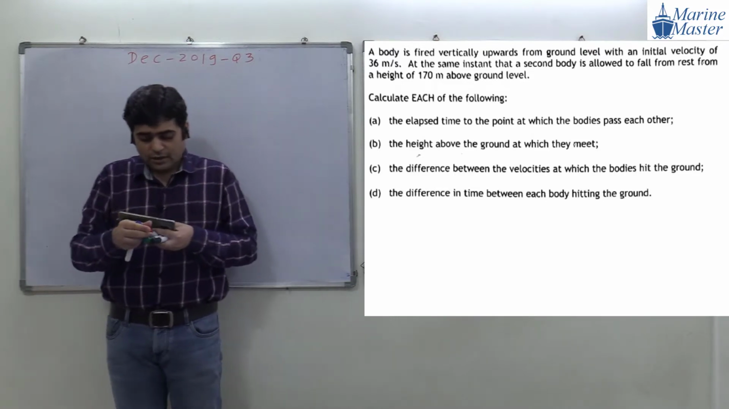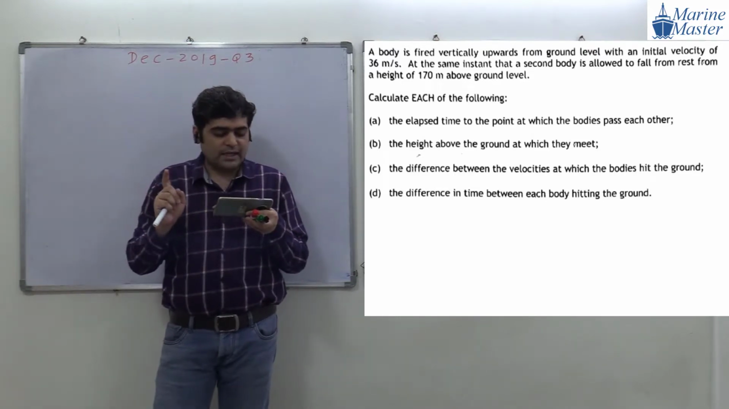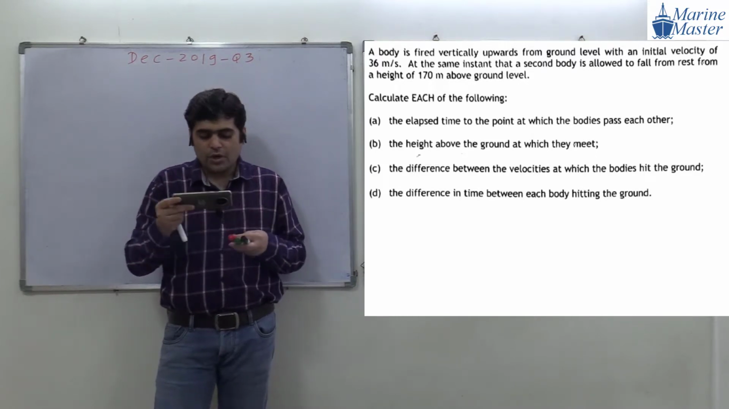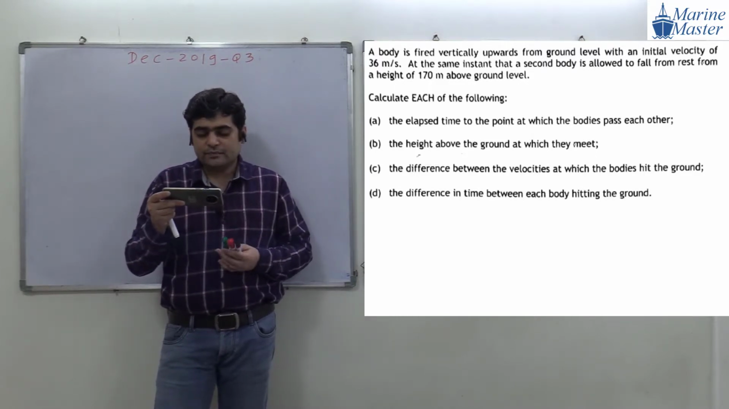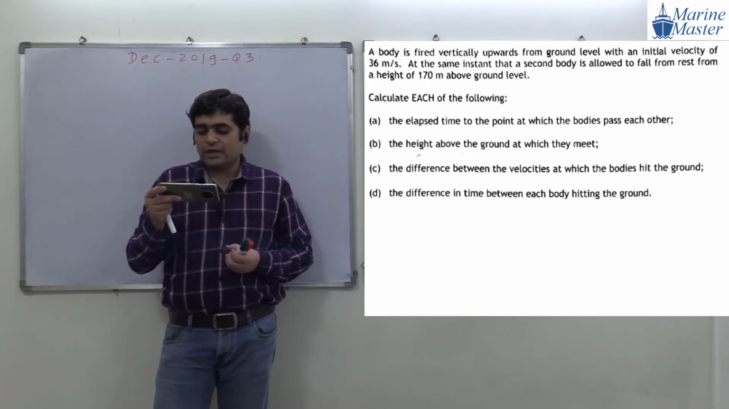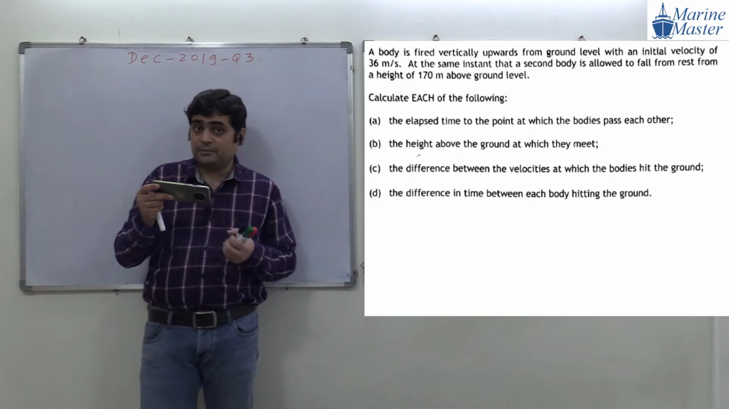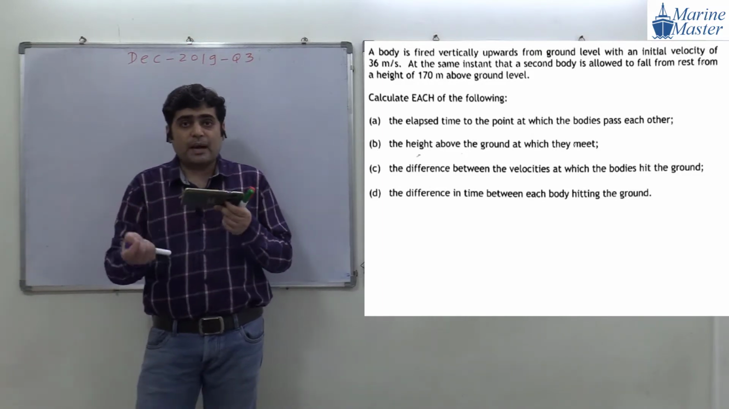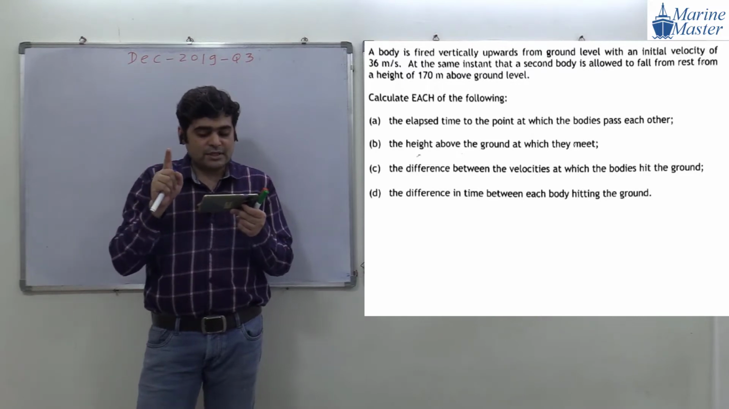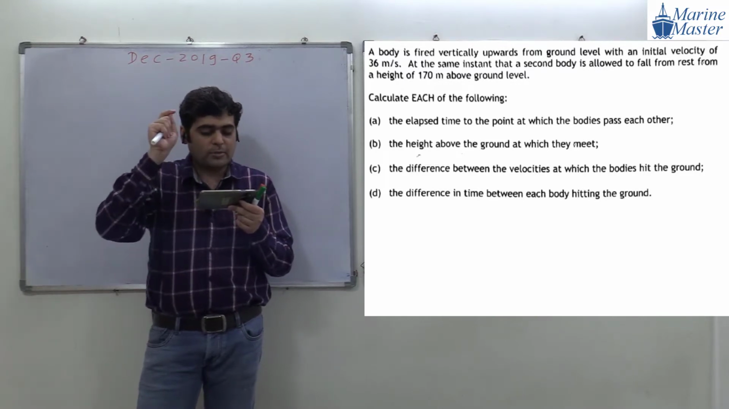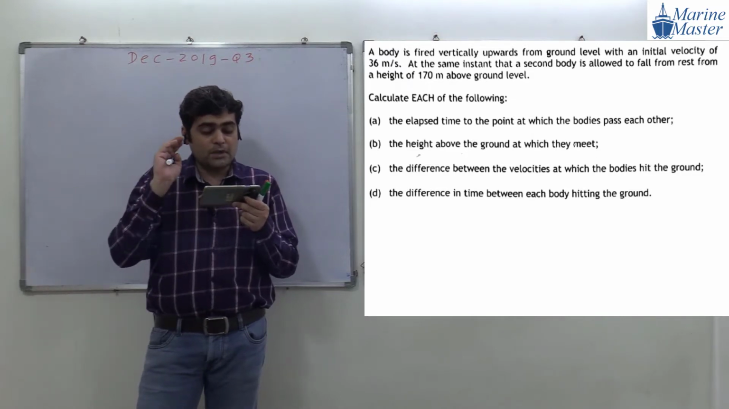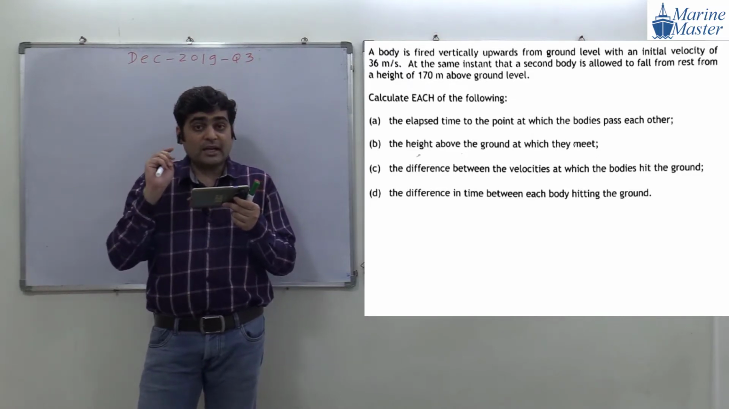A body is fired vertically upward from a ground level. Please everyone try to see the scenario. What they have mentioned in the question: a body is fired vertically upward from ground level with an initial velocity of 36 meters per second. At this same instant, a second body is allowed to fall from rest at a height of 170 meters above the ground level.